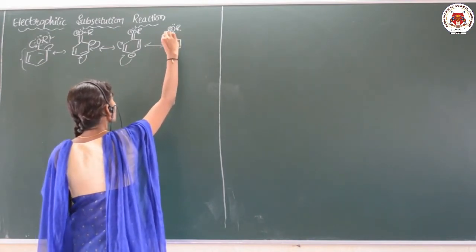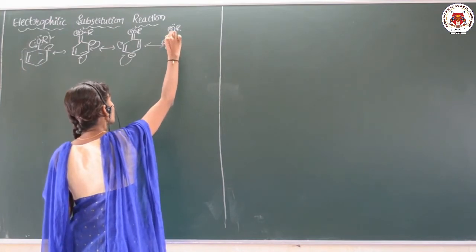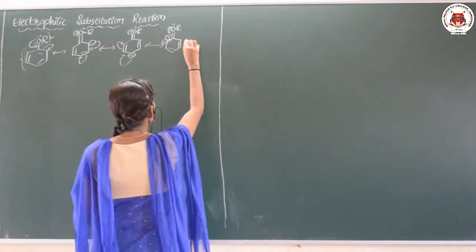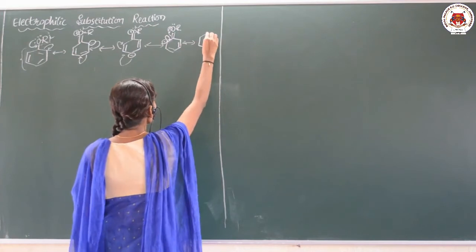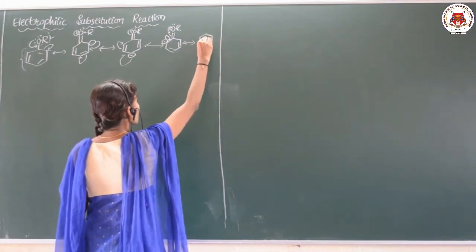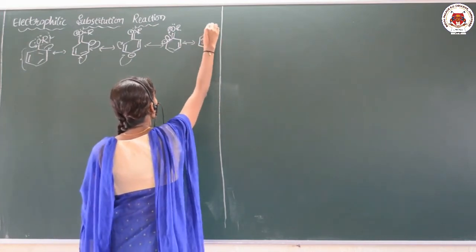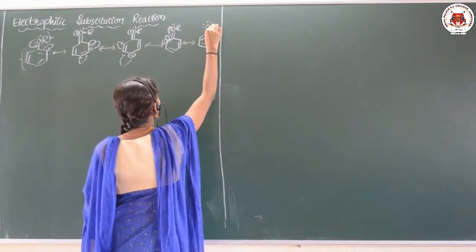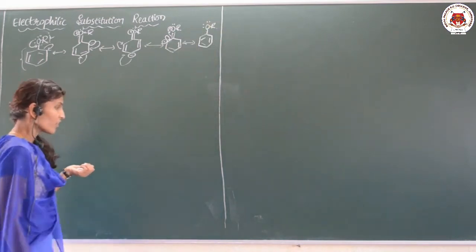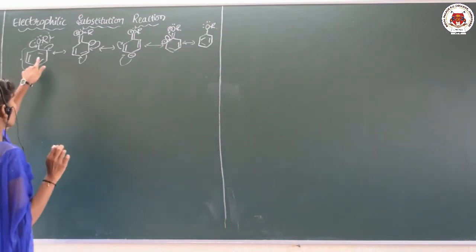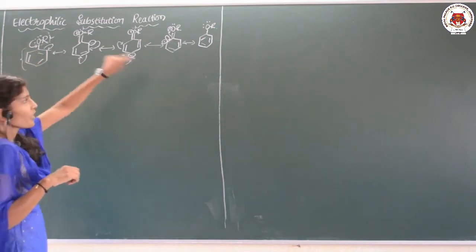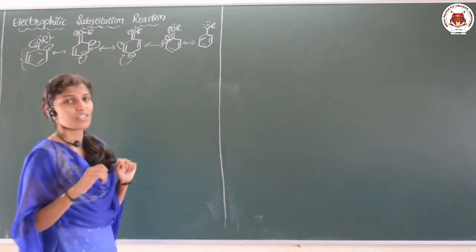And in the last structure, this is shifted here, this is again shifted here. So, the bond position is changed. Yes or no? Just the bond position is changed. Here this bond is here, in the resonating structure the bond is shifted here.